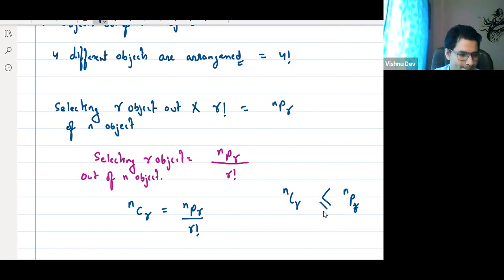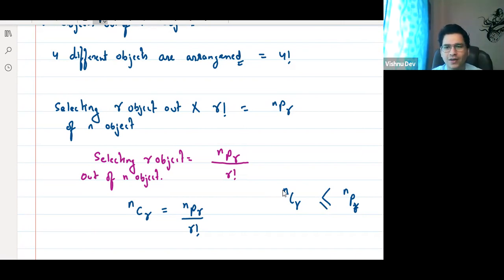Sir, the selecting and arranging. NPR. This into this is equal to this. I guess this is common sense, and this will be greater than combination. I hope all of you are very clear about the combination concept. What is combination?